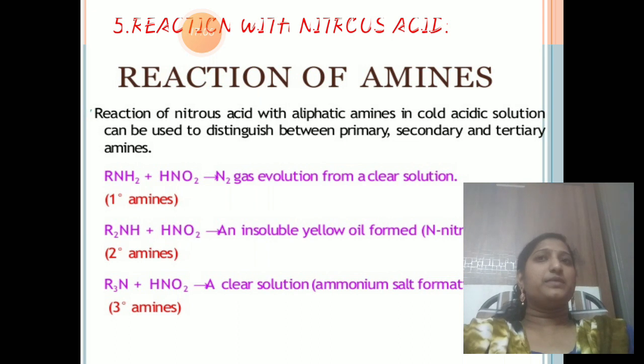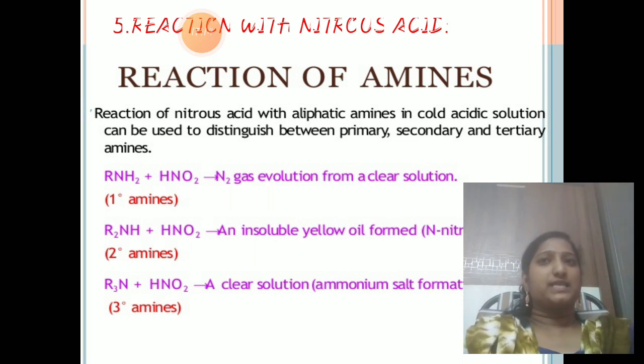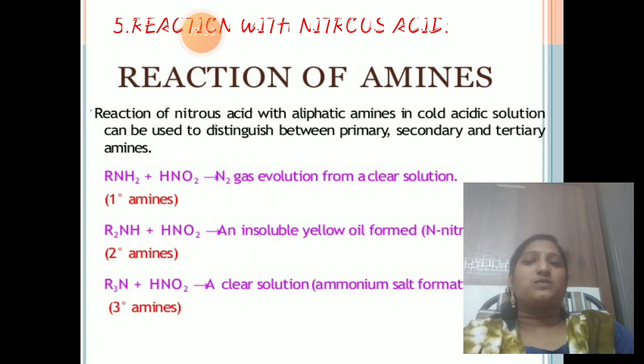So primary, secondary and tertiary amines all react with nitrous acid, and they all give different types of products. Primary amines give N2 gas, secondary amines give a yellow oil, N-nitrosoamine, and tertiary amines give ammonium salt formation. So these are the reactions with nitrous acid.